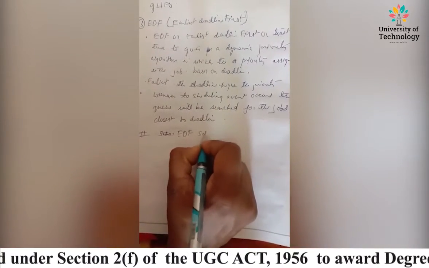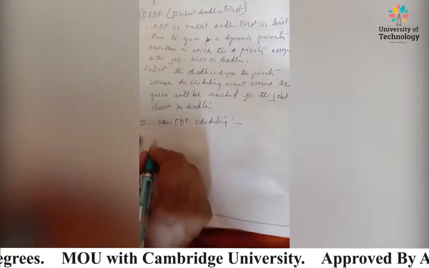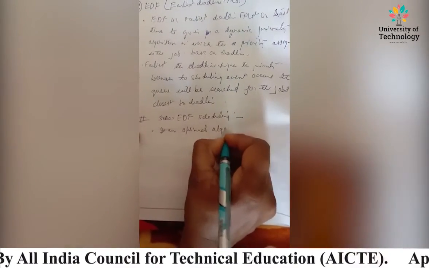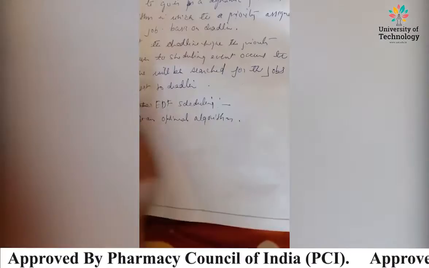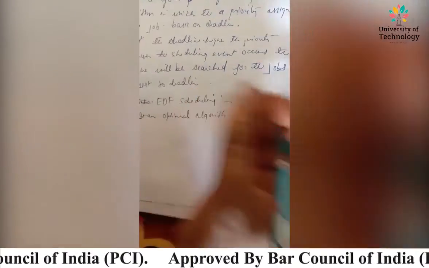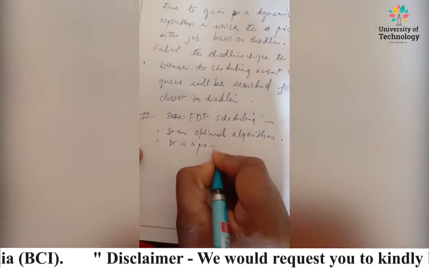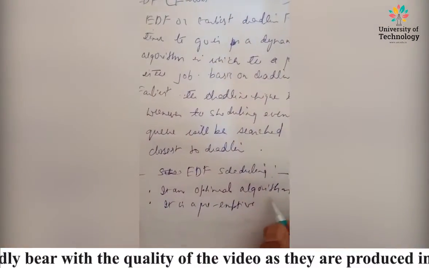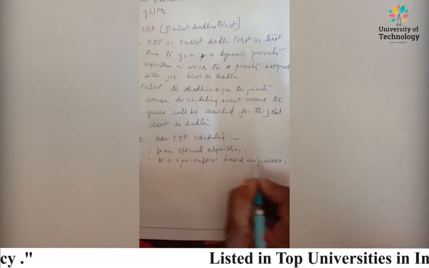How EDF is scheduled, right? EDF is an optimal algorithm. What type of algorithm is it? It is an optimal algorithm, right? And it is preemptive based uniprocessor. How is it made? It is preemptive based. We have already understood what is preemptive and non-preemptive. So you can write it down: it is a preemptive based uniprocessor.